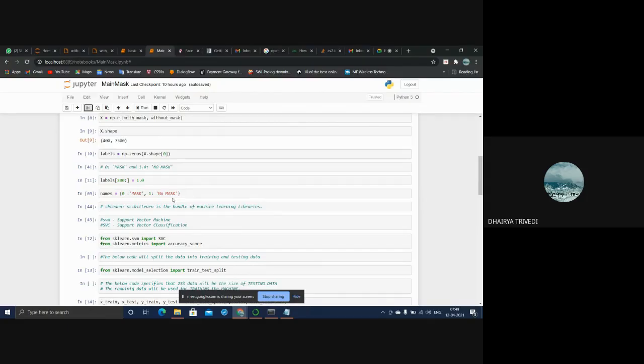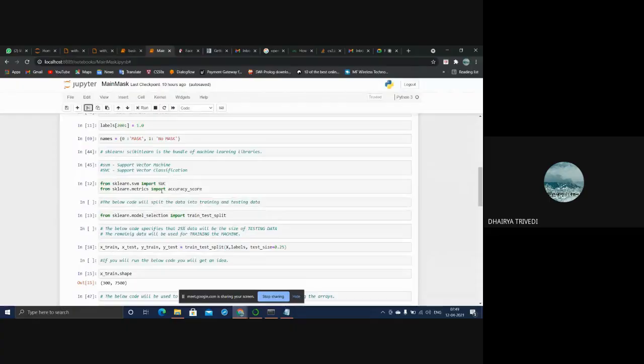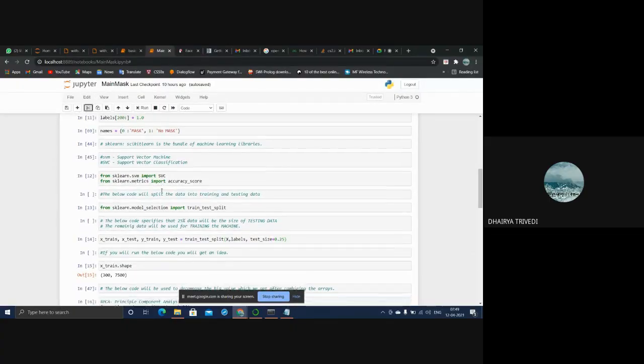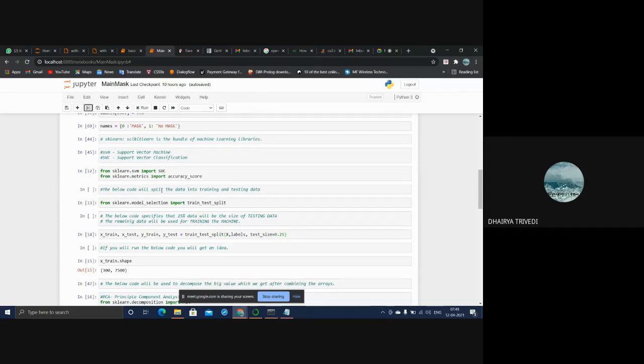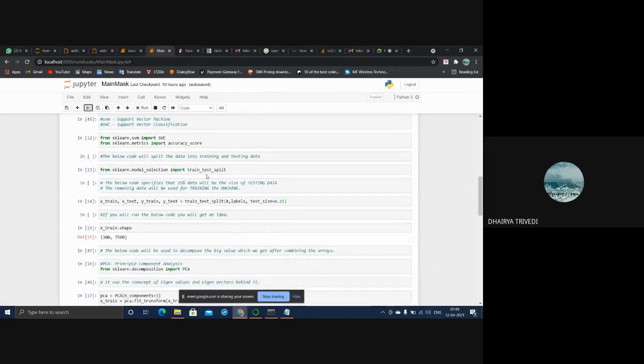And I have imported libraries from the package sklearn, which provides different libraries for machine learning, and it is SVC. So in supervised learning, this project comes under classification. So we have done the classification, and then I split the model. First is for training and testing of X, and then training and testing of Y. And this 0.25 specifies that the testing data will be 25%, and the training data will be